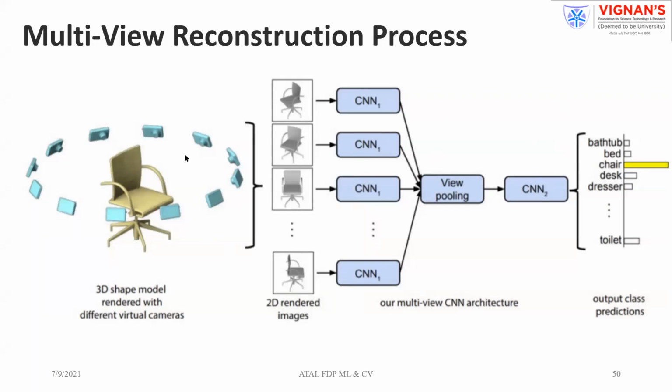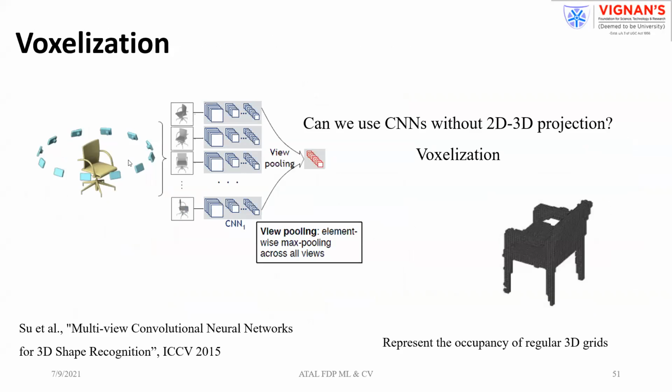So this is the method I told you. This is the generalized method in the case of structured data. You can take the multi-views, each view can be processed through a single CNN, and you can pool the views and reconstruct the output. This is the generalized view which we can use for structured data or rendered images. Now the problem is with the non-rendered, unstructured data.